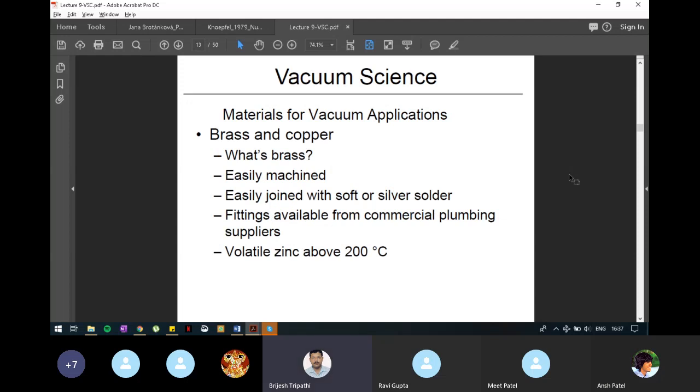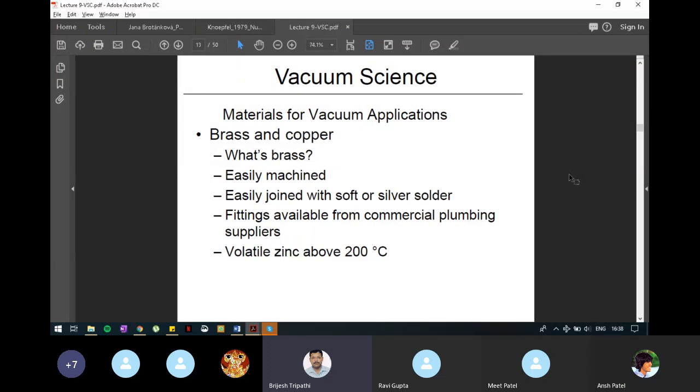Brass and copper. These are the next two metals. Brass is an alloy of copper and two other elements, which were listed in the previous slide. It is easy to machine and easily joined with soft or silver solder, which means we can connect two pieces. Parts are available from commercial plumbing suppliers, so there is no problem finding pieces to connect one with another.